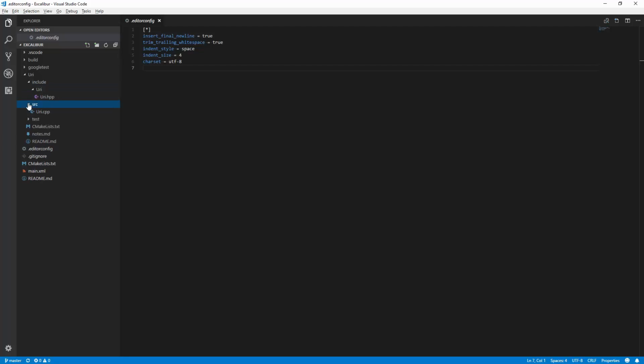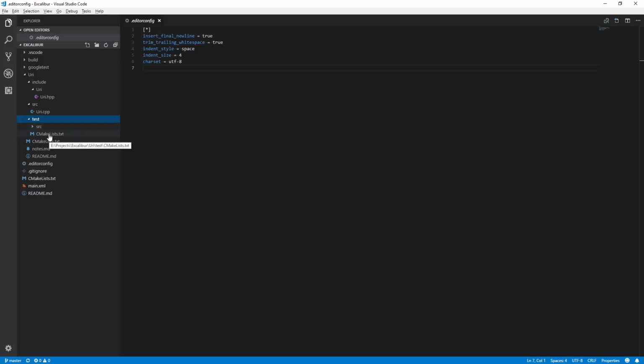SRC, or source, is all of our implementation. Test is our unit test, which you can think of as a sub-component of itself. So it has the same kind of structure. If it had an API, it would have an include. Unit tests usually don't need an API because they're apps. They're not used by other things. They're top level, right? So we just have source.